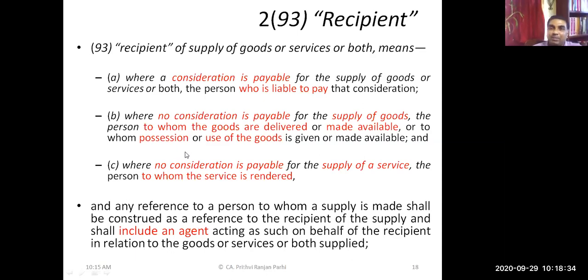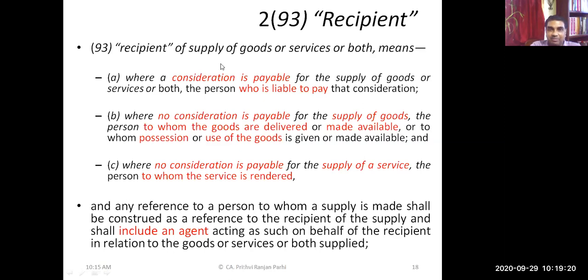For example, let us say some medicine representative is coming and giving some sample medicine to a doctor. Whether consideration is payable in this case, whether the doctor will pay him some money. Sample medicine given by MR to a doctor. Consideration is payable or not? What do you say? Payable or not?